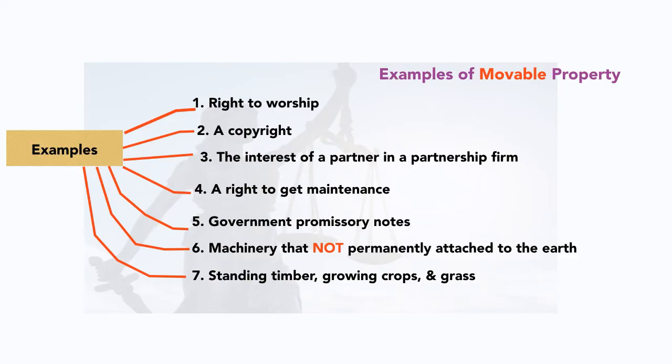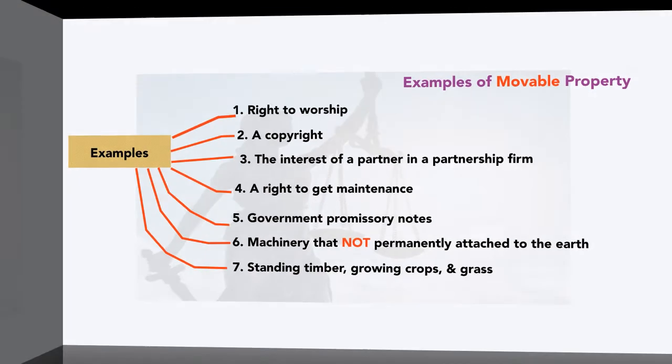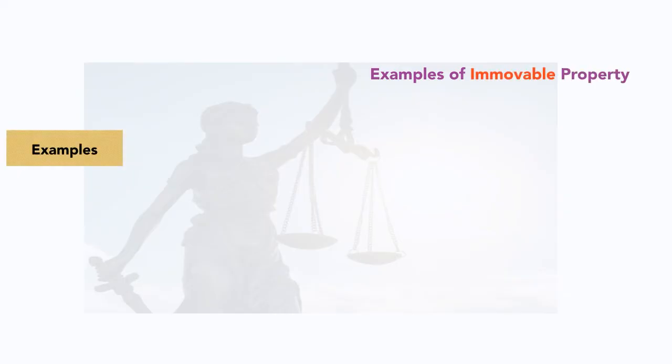Now let's check out the examples of immovable property. Right to collect rents of immovable property means if you have some house or apartment and you rent it out, so you have the right to collect the rent to get the benefit out of that.